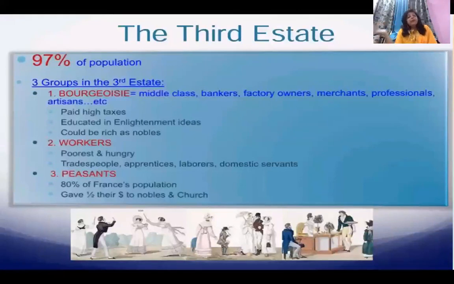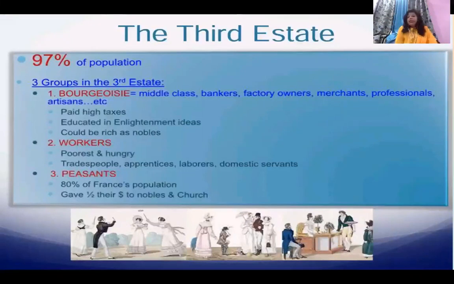The second class of people within the third estate were the poorest and the hungry. Some were working as tradespeople. Some were apprentices. Apprentices means the trainers. They were basically the trainers, the laborers, the domestic servants. And third were the peasants. 80% of the France population gave half their income to nobles and the church.